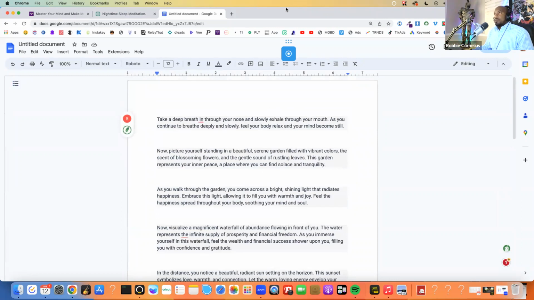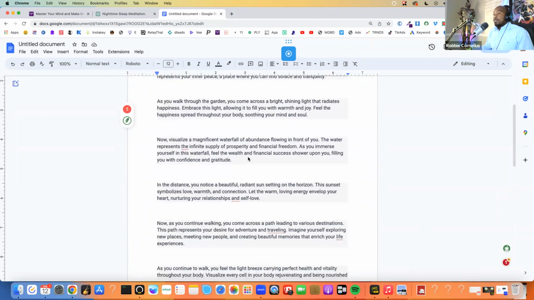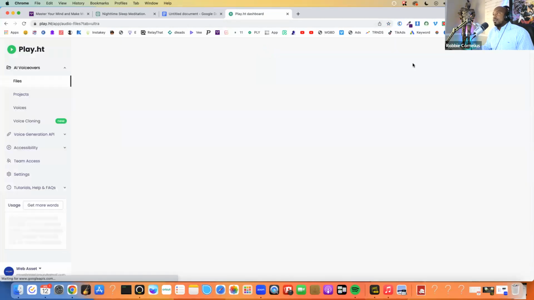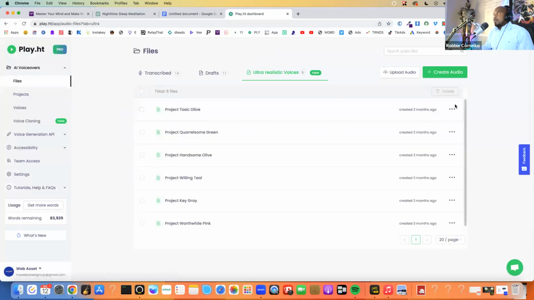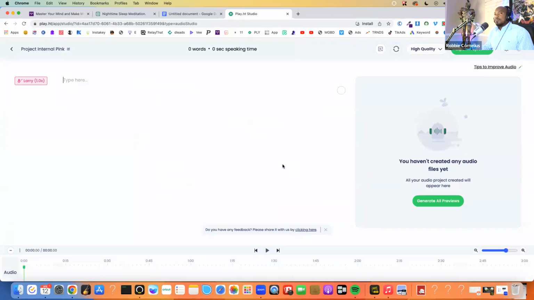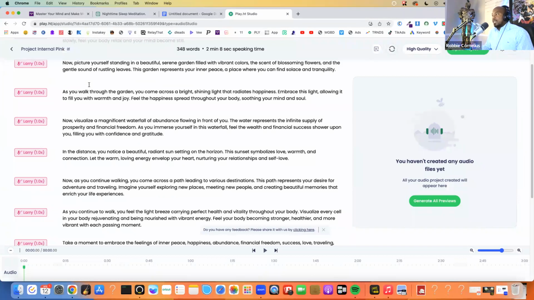So now what I'm going to do is go to another software that I love using to create realistic sounding AI voices. It's called Play. I'm going to go to my dashboard, click create new audio, and I can choose between ultra realistic voices or standard voices. I'm going to go with the ultra realistic and drop my text in there just like that.